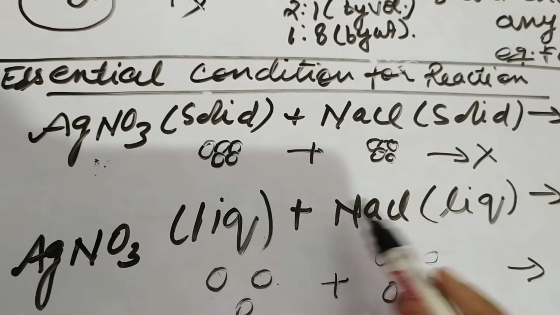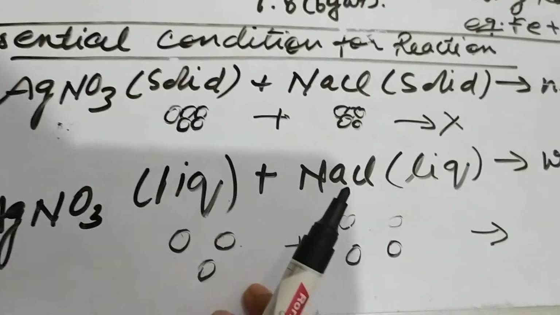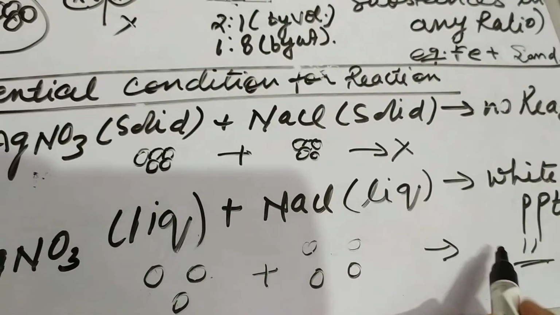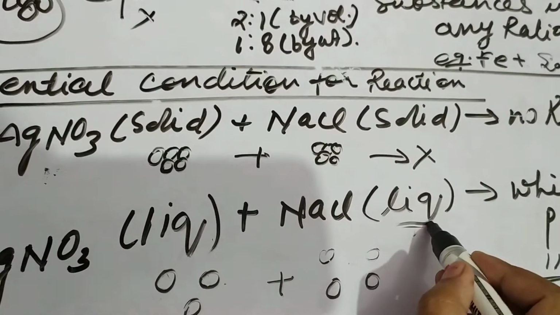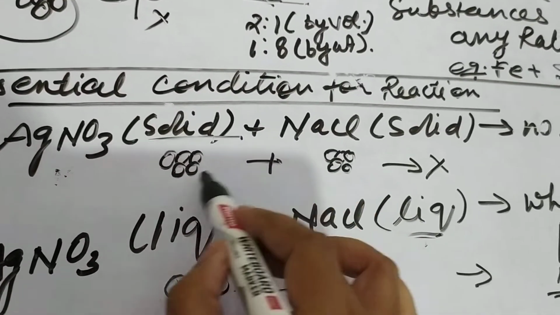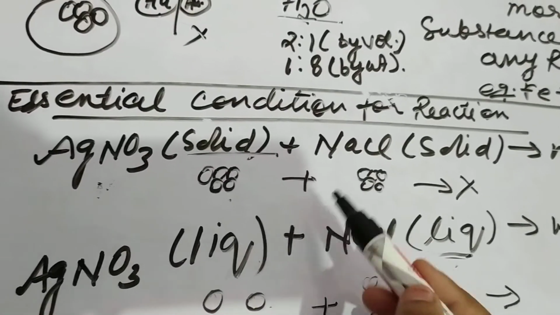So they must be either in the liquid form or in the solution form, so that their particles can interact closely and the reaction can take place. Mostly chemical reactions take place in the solvent phase, dissolved in any solvent, liquid or water, but not in solid phase, because in solids the particle positions are fixed and they cannot interact smoothly with one another.